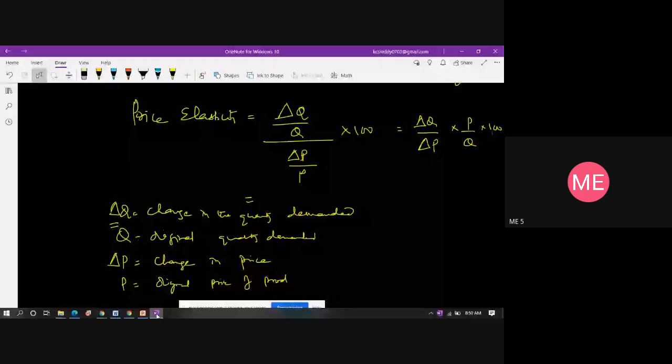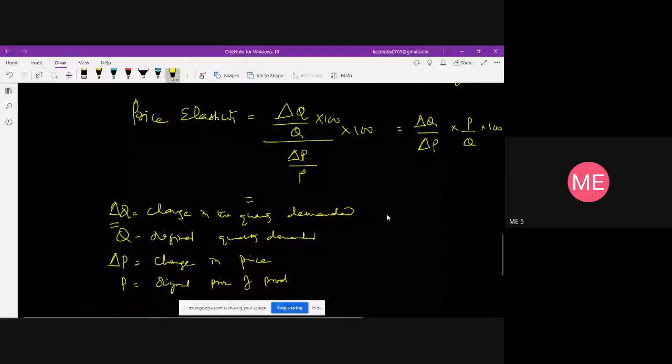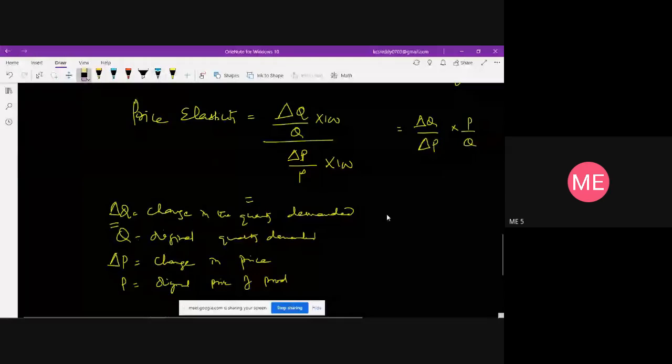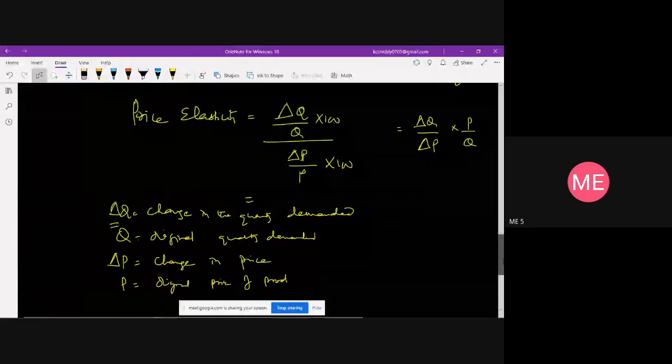Which we have discussed now. In the same fashion, we can write this. Of course, this is in terms of percentage. You can write in terms of into 100. So I can write it directly, this 100 will be cancelled out, delta Q by delta P into P by Q. Similar to that, income elasticity can be written as